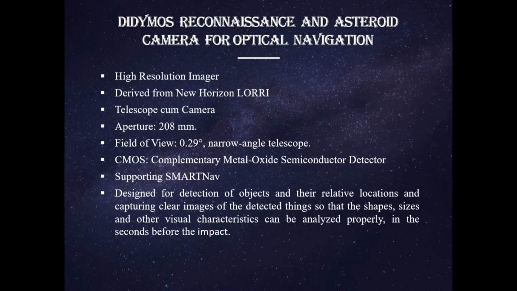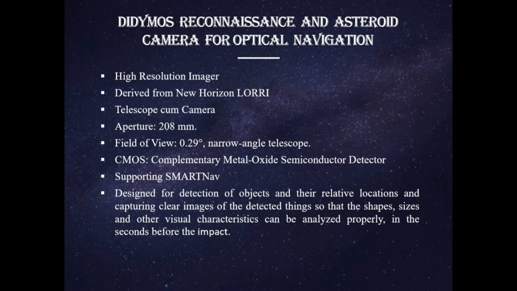So first let's come to Draco, Didymos Reconnaissance and Asteroid Camera for Optical Navigation. It is a high resolution imager because we need clear pictures for detailed analysis of the object that has been detected in the long range of the telescope's field of view, right? It is derived from the New Horizons LORRI telescope cum camera.